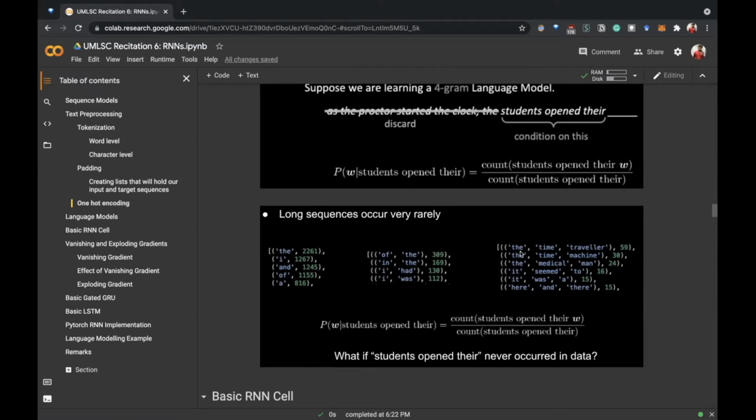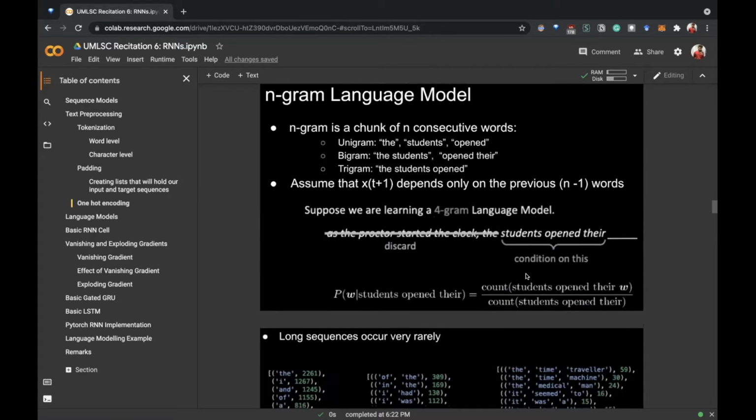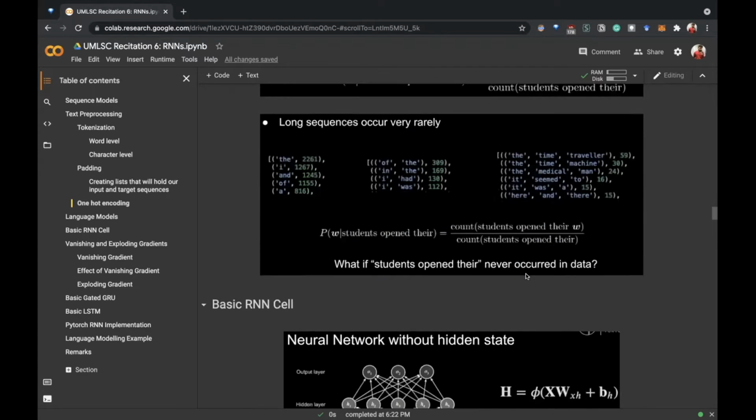Even in that book, the phrase time traveler appears only 59 times, and if you go for 4-grams, it would be even lesser. So what if our denominator becomes 0? If that phrase doesn't appear in our whole training data, that is a problem with n-gram language models.